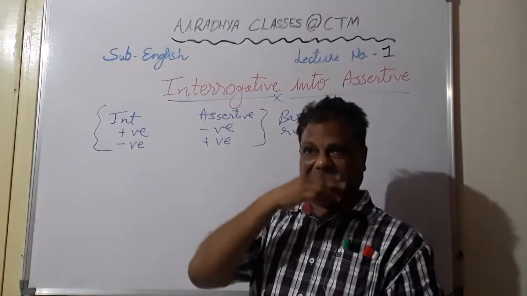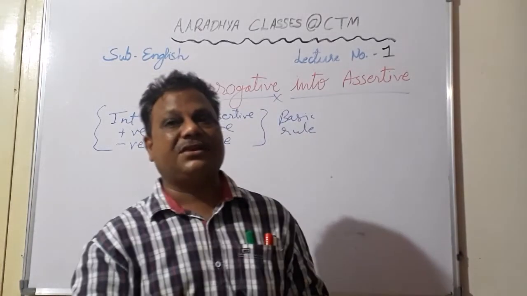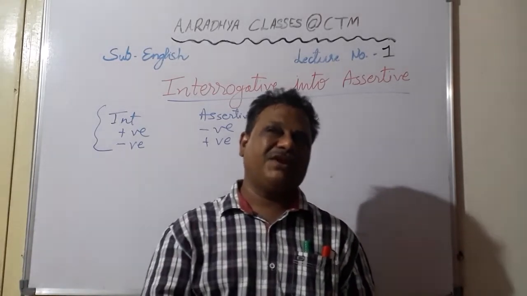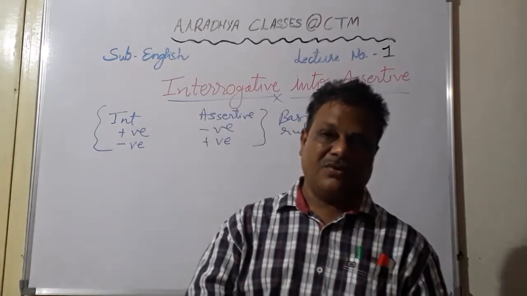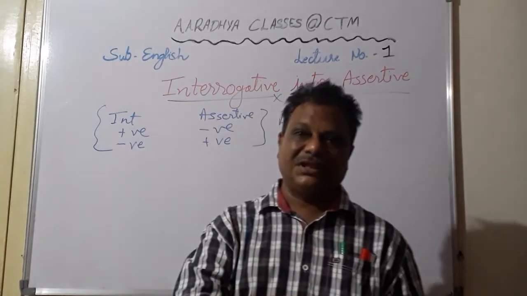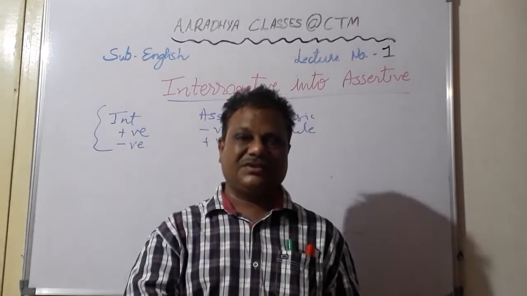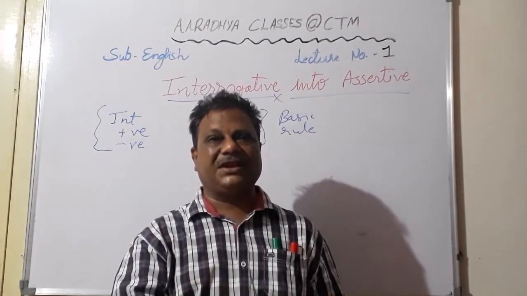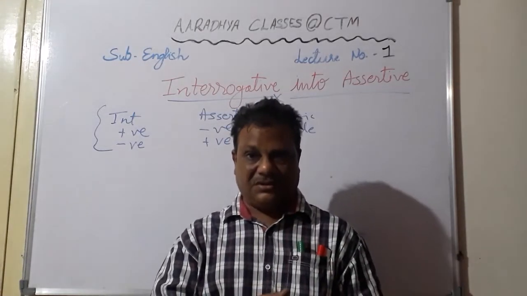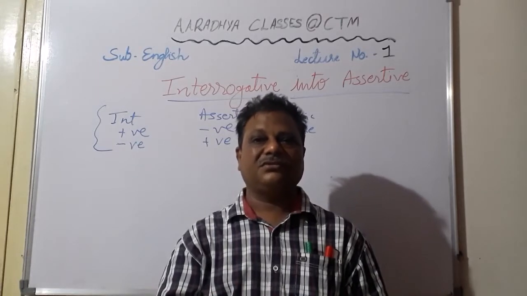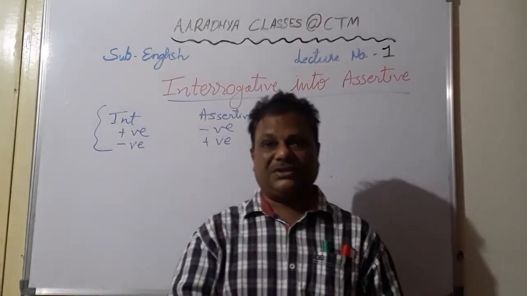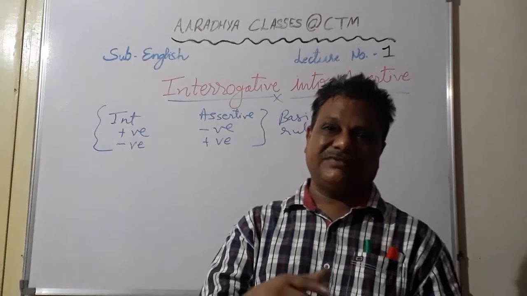Then coming to the interrogative sentences, you see students, in interrogative sentences there are two types. One is yes no question and another is WH question, but in both we have got positive questions as well as negative. For example, are you his lawyer? Wasn't he present in the meeting? So here it is a negative question, yes no question. Then WH question, you see the questions beginning with who, what, when, where, why, how, these are called WH questions. They can be positive also, negative also. For example, when do you begin your work? Why don't you come with us? So these are the positive WH question as well as negative.